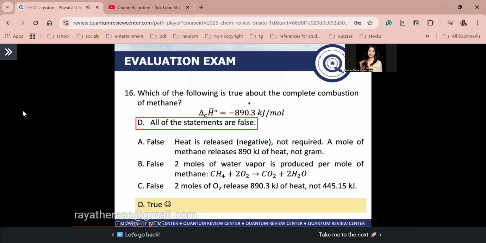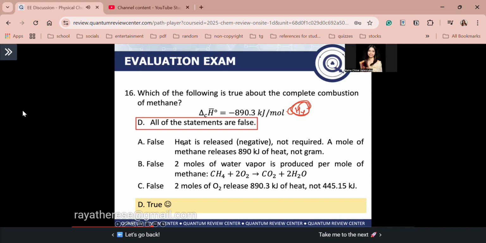Okay, so let's examine, guys. Ayan. So for statement A, sabi, a gram of methane requires 890 kilojoules of heat to burn completely. Una sa lahat, guys, heat is released. Not required, kaya mali agad yan. And next also, guys, a mole of methane is releasing 890 kilojoules of heat. Again, mole of methane, di ba? So negative 890.3 kilojoules per mole ito. Mole of methane. Ma'am, bakit? Because ito yung binoburn nyo, guys, di ba? CH4, methane. Okay, not gram of methane. Therefore, A is false.